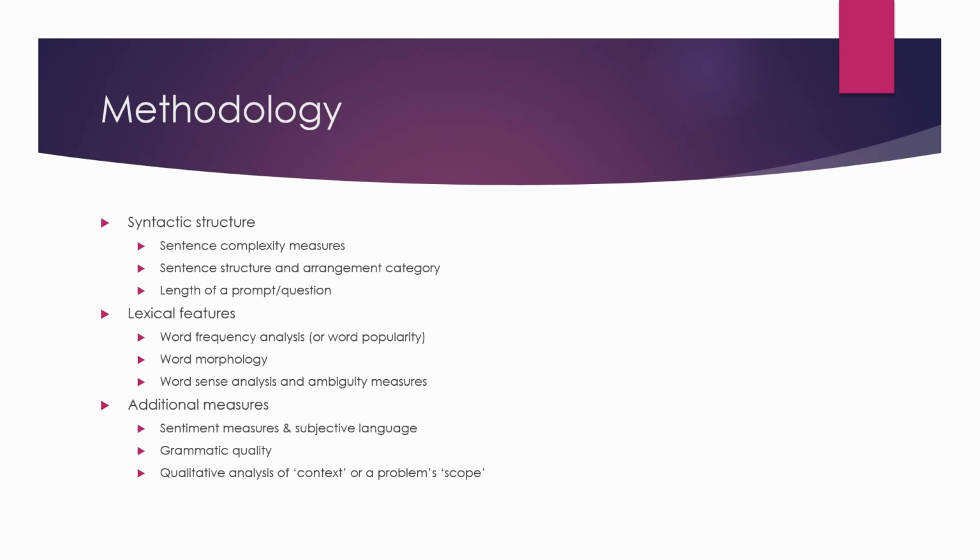The second category is the lexical features. These are the word-level measurements. They include word frequency analysis, or more generally, the word popularity or rarity. It also includes information about word morphology, so like, do words in the prompt include prefixes or suffixes different from the stemmed or lemmatized form of the word? And do these words contain distinct inflections or tenses? Also, what can be known about a word's meaning or level of ambiguity?